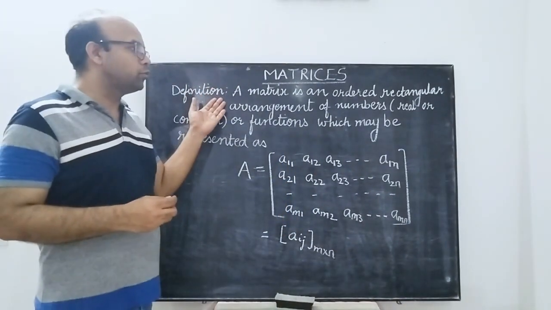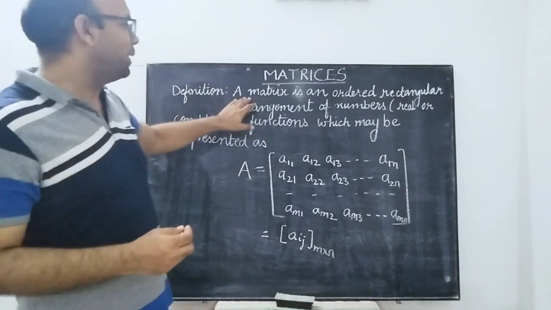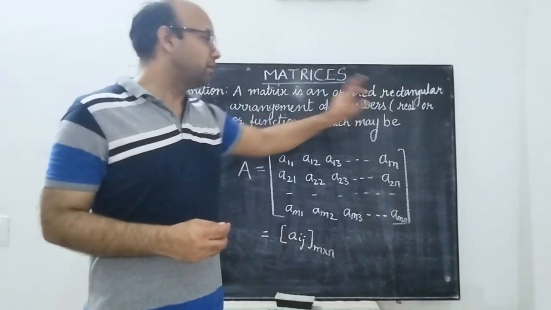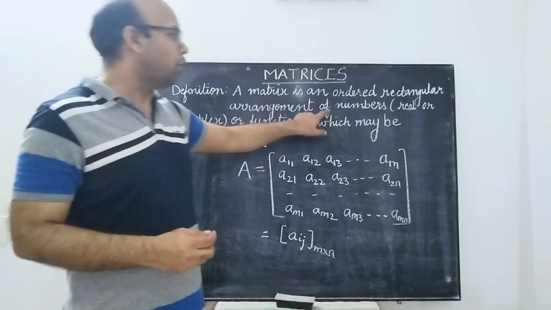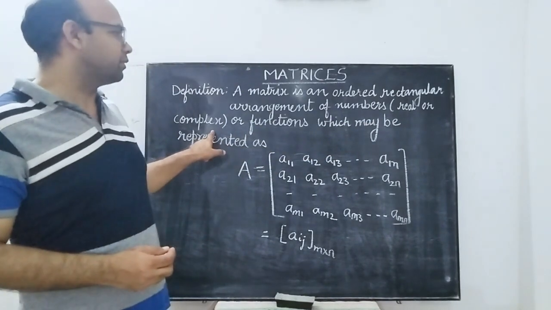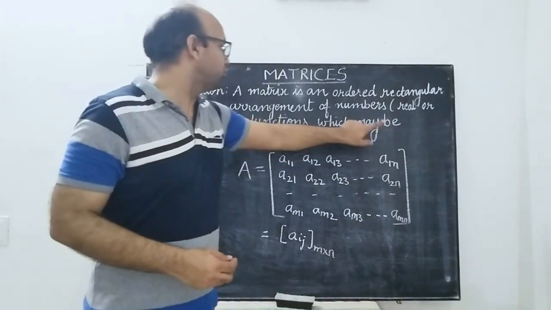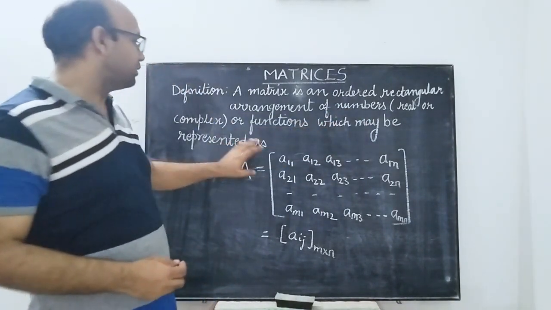Now we come to understand what a matrix actually is. A matrix is an ordered rectangular arrangement of numbers. The numbers could be real or complex, or functions.